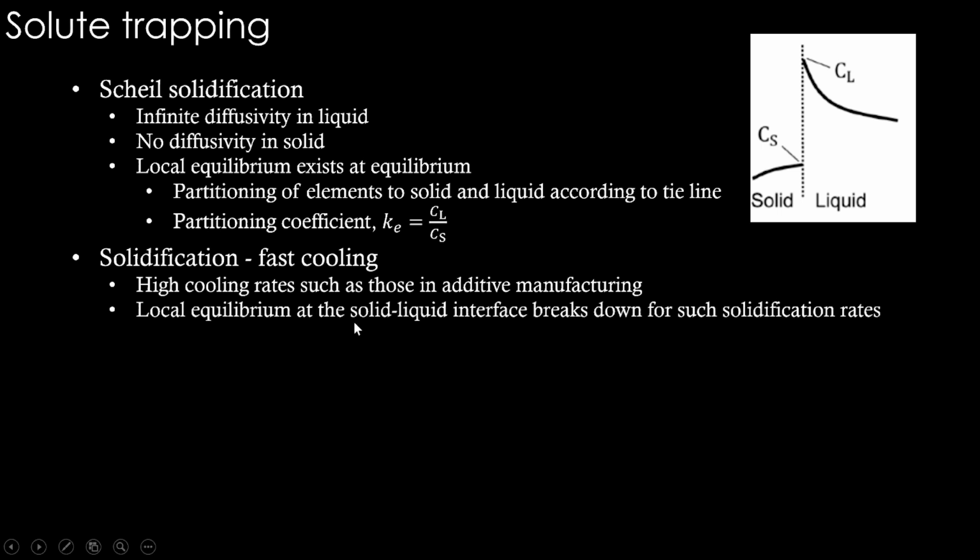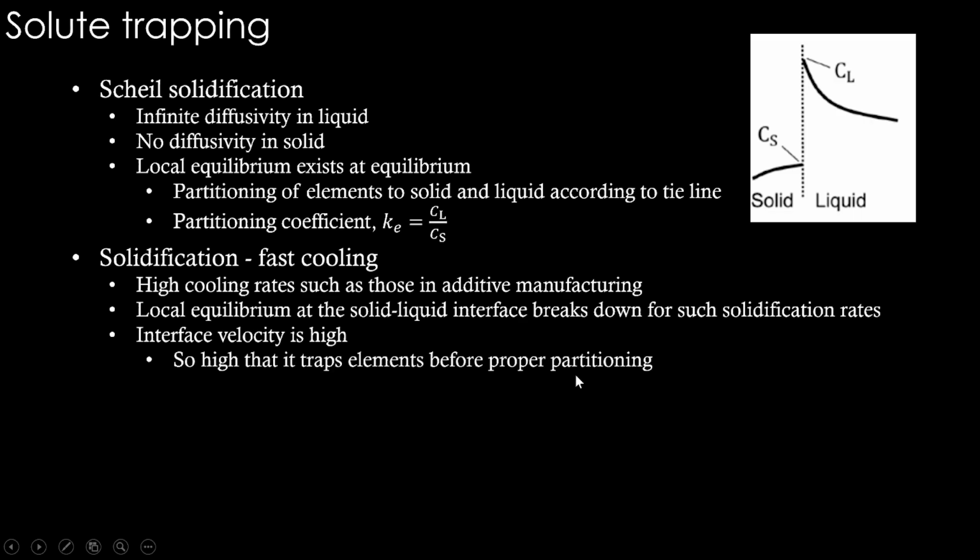The local equilibrium at the solid-liquid interface, what we assumed in the Scheil model, breaks down for such solidification rates. That's the problem here. Interface velocity is so high that it traps elements before proper partitioning. That is solute trapping. At extreme cases, the liquid composition becomes the solid composition. Whatever the liquid composition is at this point, it directly transforms to solid composition.